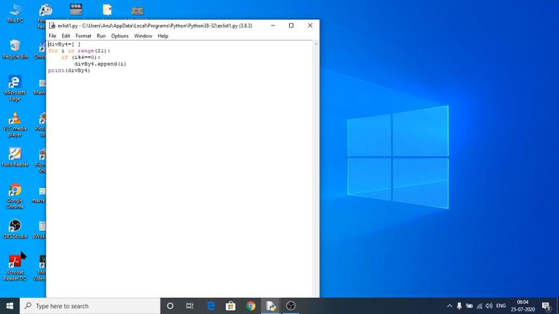program number 1 from list, and this is the program to create a list of numbers from 1 to 20, and from that, from 0 to 20 or 1 to 20, we are going to add some numbers to the empty list. Those numbers are divisible by 4. See here, this is my empty list, and in this list I'm going to add the numbers from 1 to 20. Those numbers are divisible by 4, and for that I have to use range.